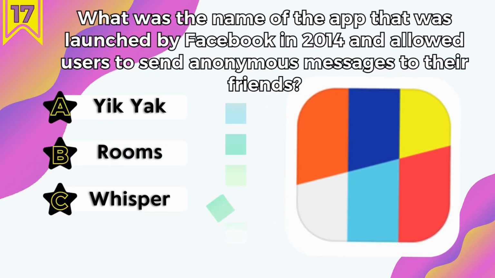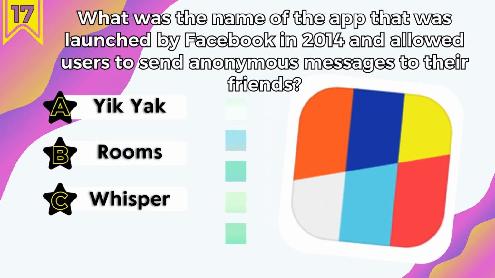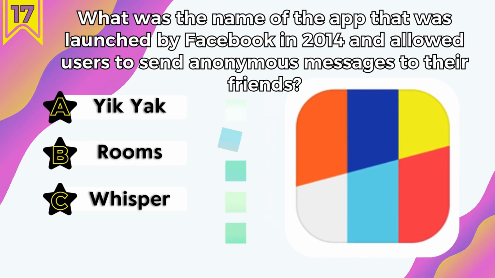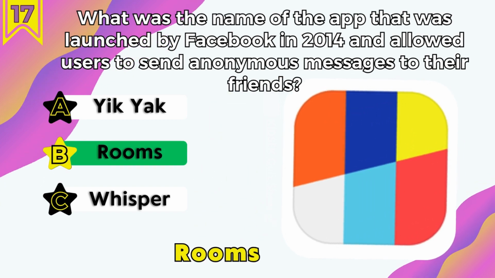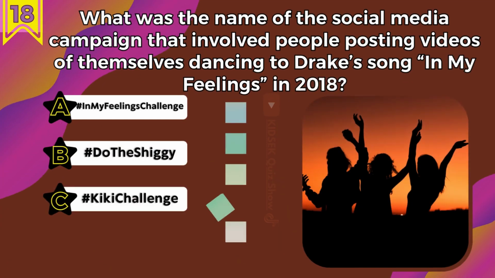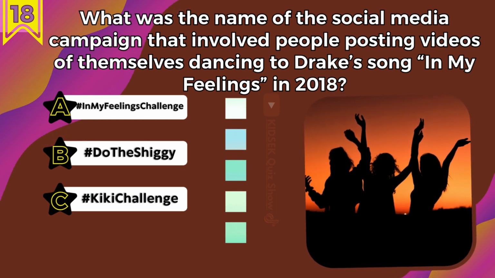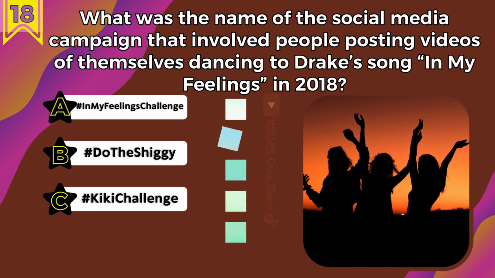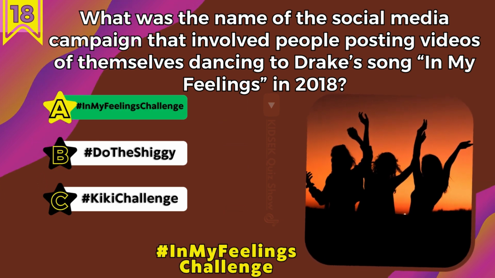Question number 17. What was the name of the app that was launched by Facebook in 2014 and allowed users to send anonymous messages to their friends? That was Rooms. Number 18. What was the name of the social media campaign that involved people posting videos of themselves dancing to Drake songs In My Feelings in 2018? #In My Feelings Challenge.